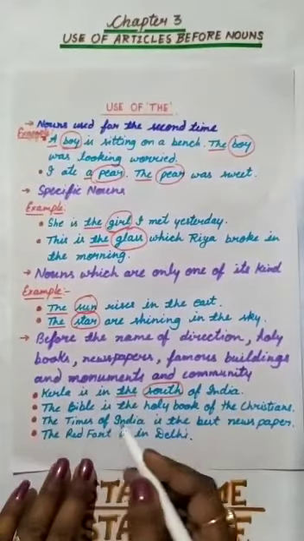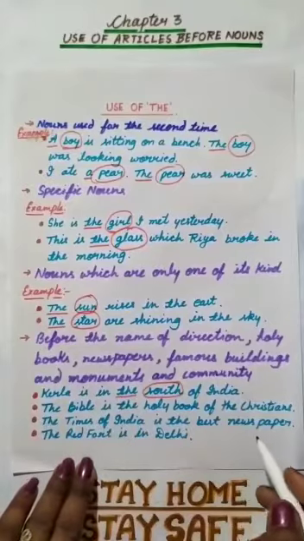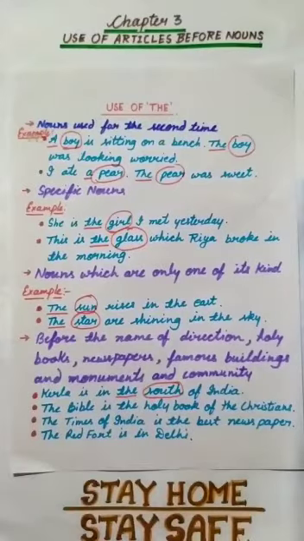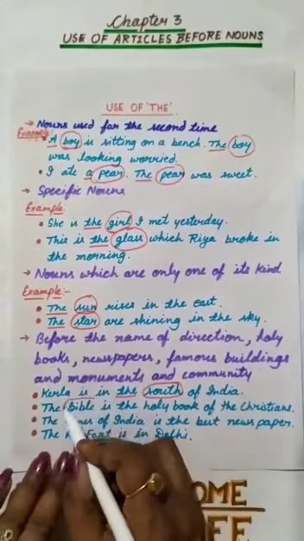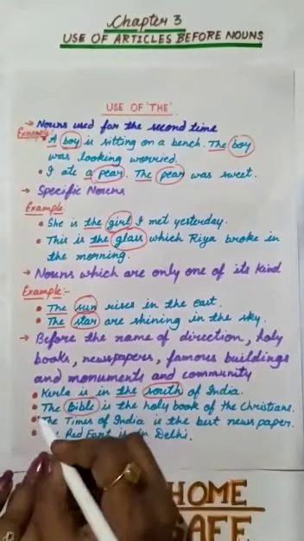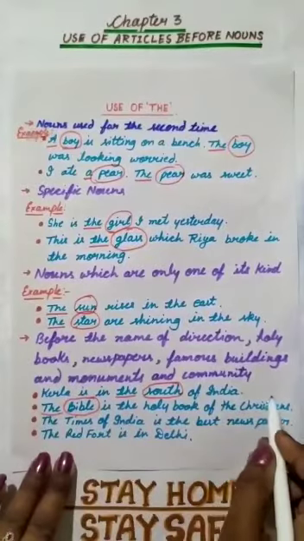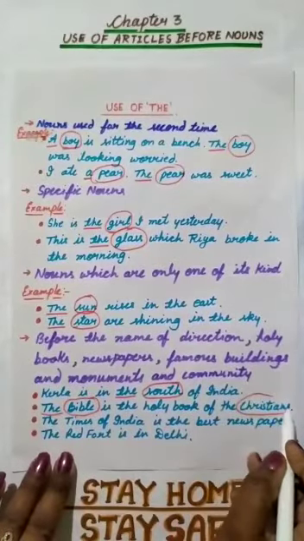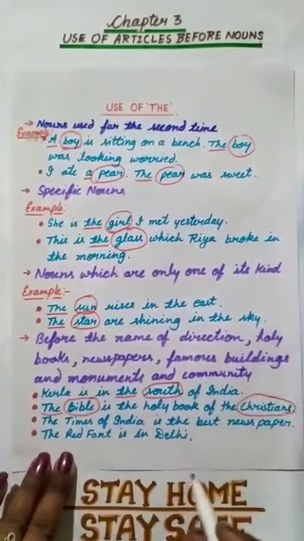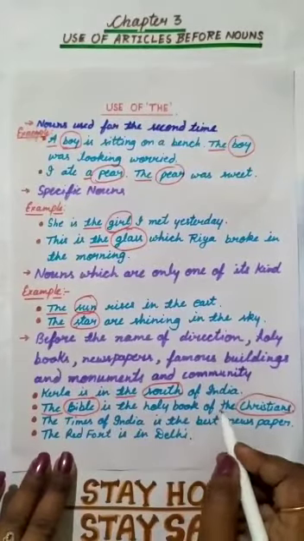The Bible is the holy book of the Christians. Bible, it's the holy book, so I use "the" before it. And Christian, it is the name of a community, so we should use "the" before it.